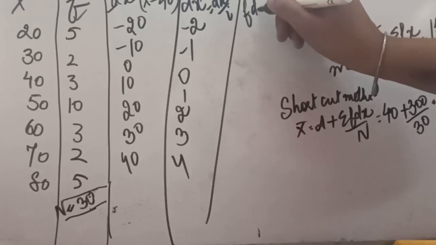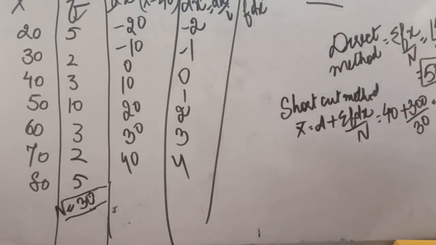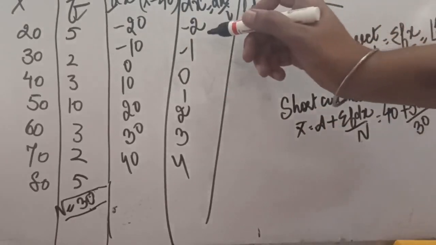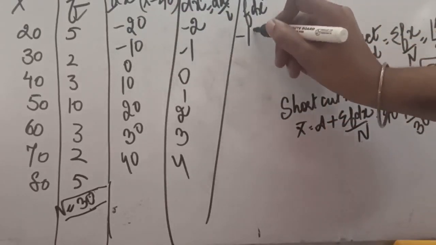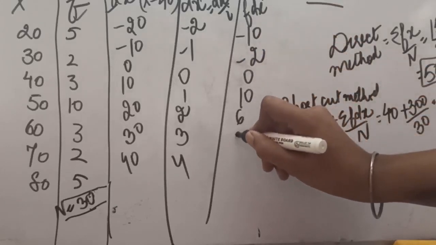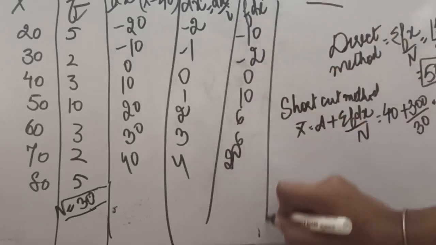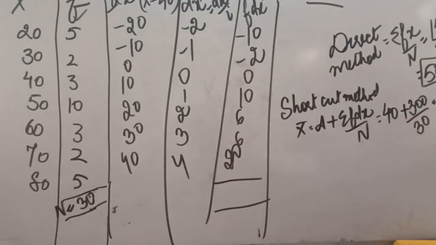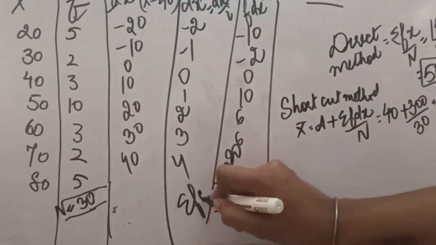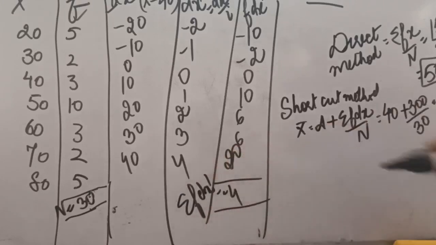Now we will make another column, that is f dx dash, and dx dash will be multiplied by f. So when we multiply this, it will be minus 10, minus 2, 0, 10, 6, 6 and 20. So after adding these values, the answer that we will be getting for sigma f dx dash will be 4.